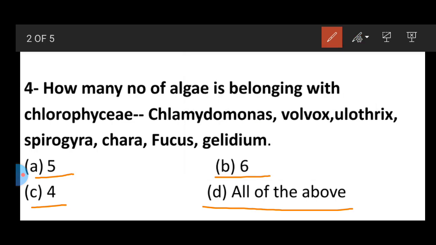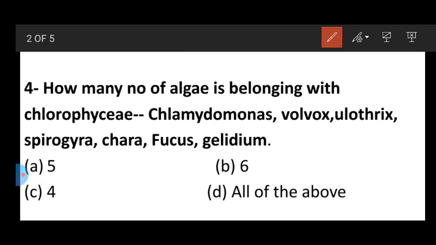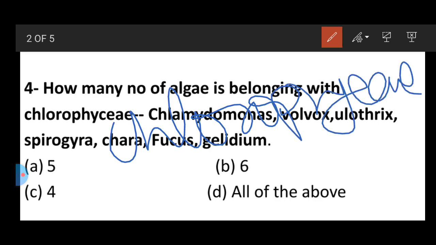The answer will be 5. Five means Chlamydomonas, Volvox, Ulothrix, Spirogyra and Chara. These five are considered as belonging to Chlorophyceae.